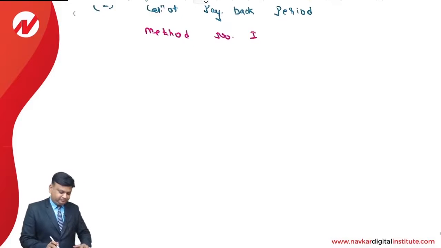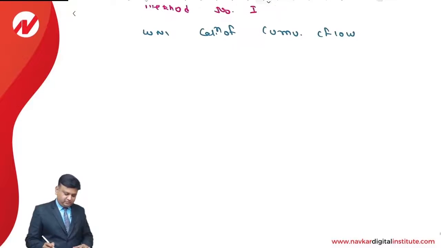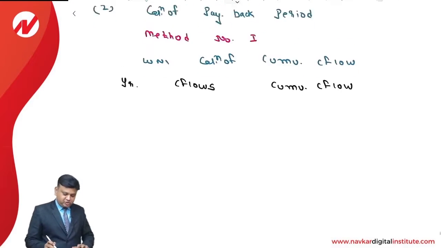In the first method, we will have working note number one, calculation of cumulative cash flow. Column one is year, column two is cash flow, column three is cumulative cash flow.